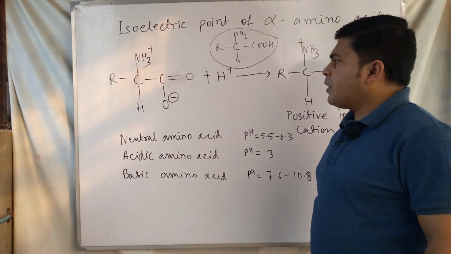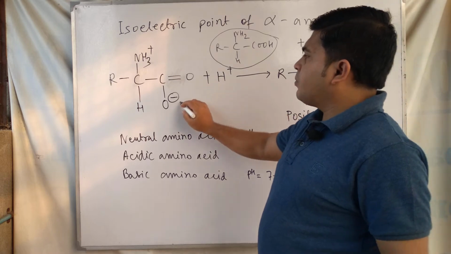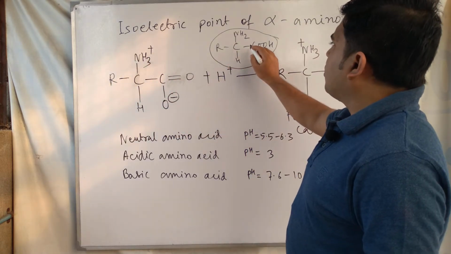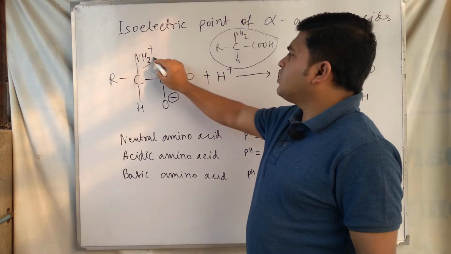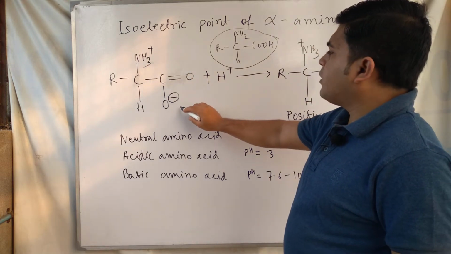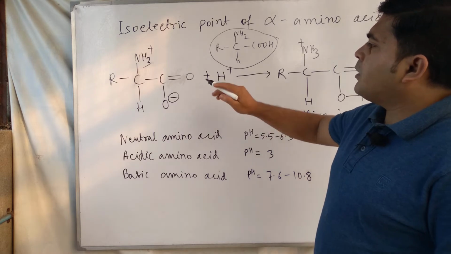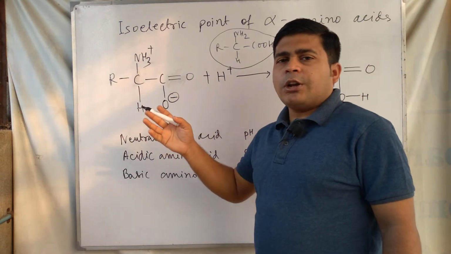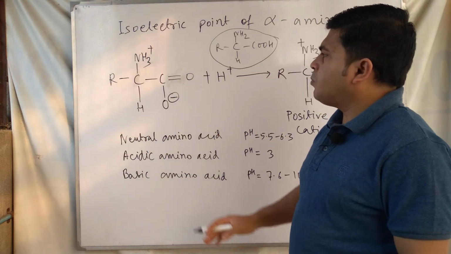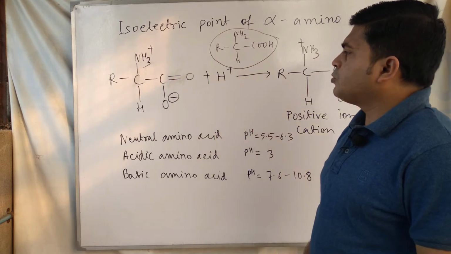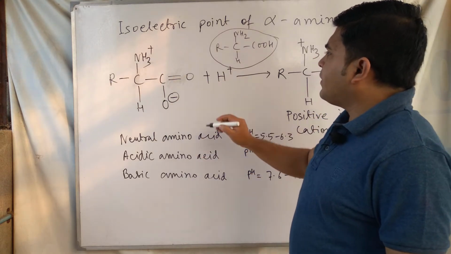For alpha amino acids this zwitterion is formed. The zwitterion is formed by the amino group receiving one H plus and the carboxylic acid group losing one H plus. So amino acid molecules exist in dipolar form or zwitterion form, and in acid solution